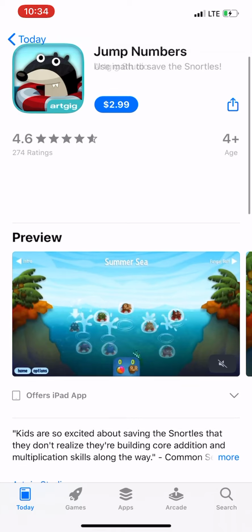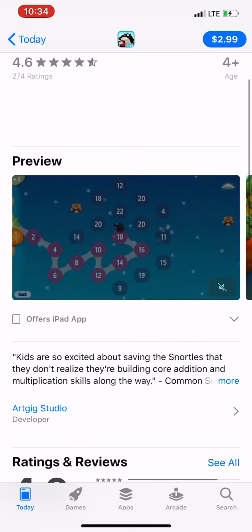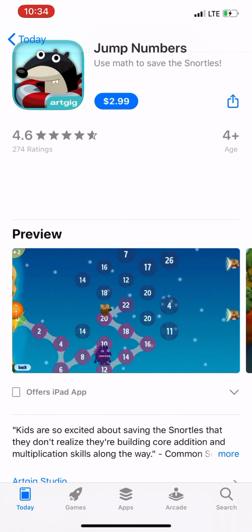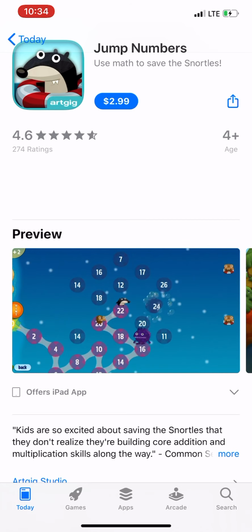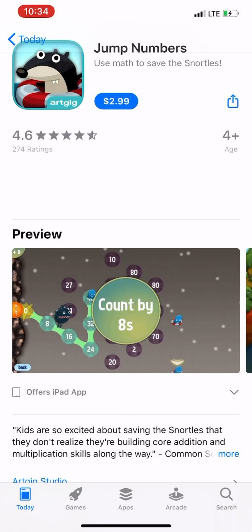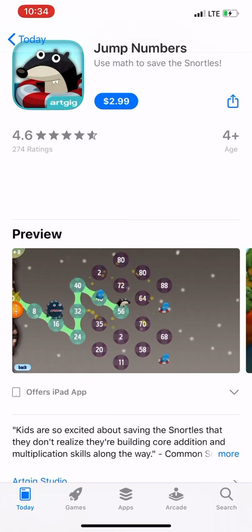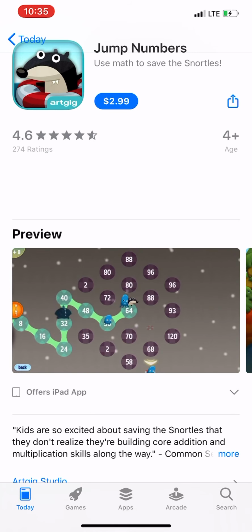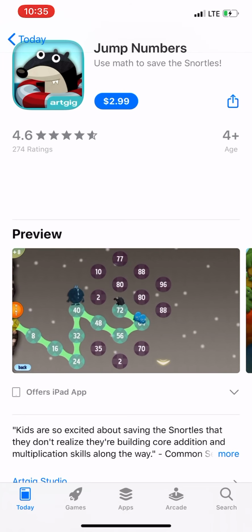So, this is Jump Numbers. It's the first app we looked at, and it is a substitution app. Jump Numbers is a math app for children to learn different core skills while still playing games.